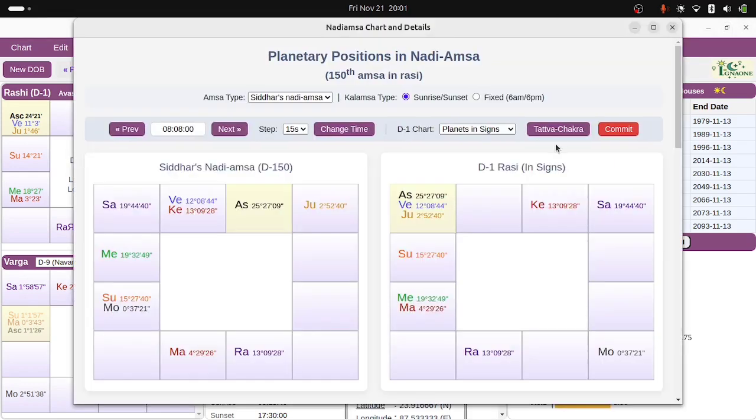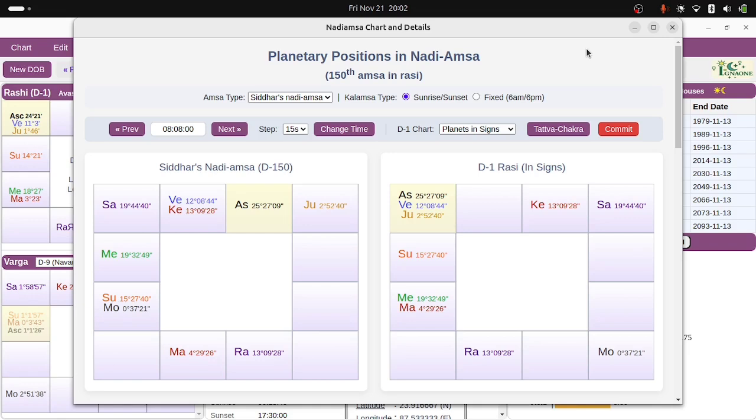So you land up in a new world. All right, so this is the D150. That's what we are doing here. 150th division of a rashi. This is not equal division always. Only half the times it's equal division, which is called Chandra Kalamsha, when the time of birth is in daytime. And when the birth is in night time, it is Surya Kalamsha, which is unequal.